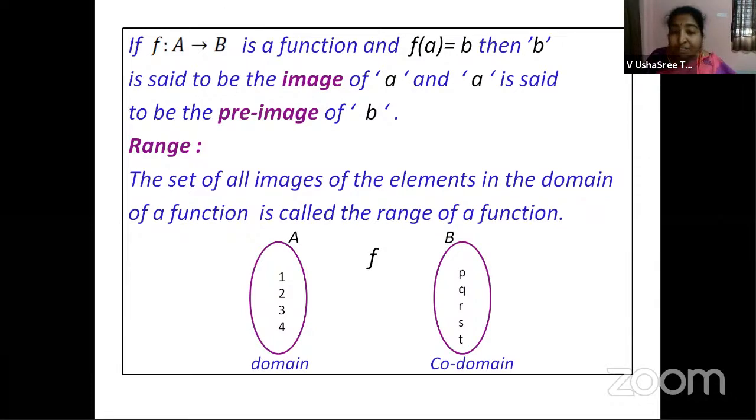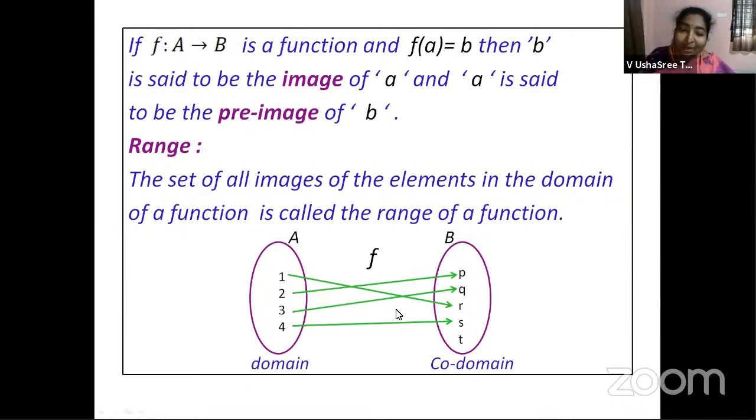Then how is this function? 1 is mapped to R, 2 is mapped to P, 3 is mapped to Q, 4 is mapped to S. See, you may have a doubt, madam, why are you not relating the first element with the first element? Why not second with second and so on? Wantedly, I have taken this example just to give a clear picture of what exactly this means. The first element which is placed in set A may not be related to the first element itself.